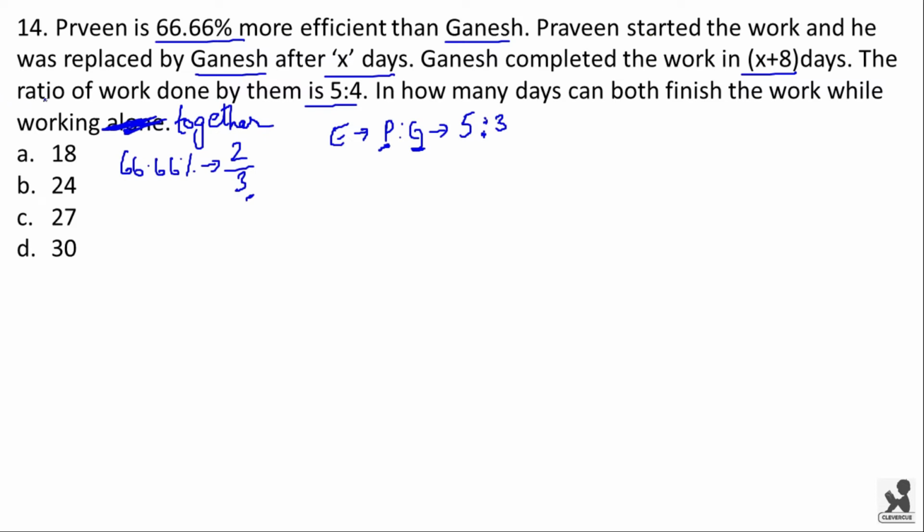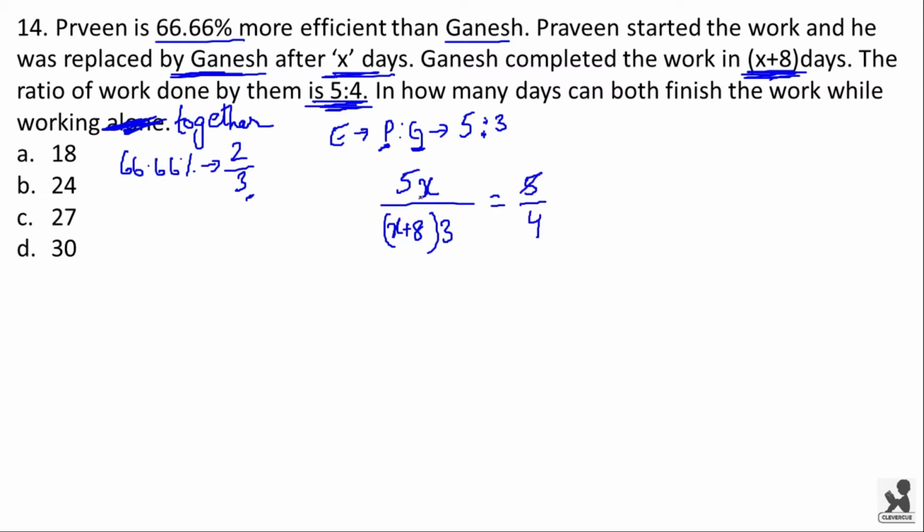Praveen started the work and he worked for X days. And after X days, he was replaced by Ganesh. That means Praveen's work done will be 5x. And Ganesh completed the work in X plus 8 days. That means the work done by Ganesh will be X plus 8 into 3. Now it is given that the ratio of work done by them is 5 is to 4. That means 5x by x plus 8 into 3 will be equal to 5 by 4.